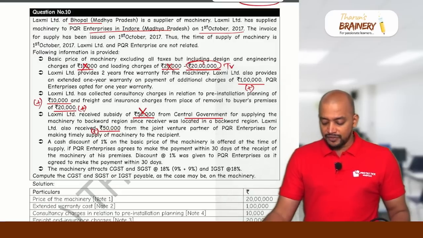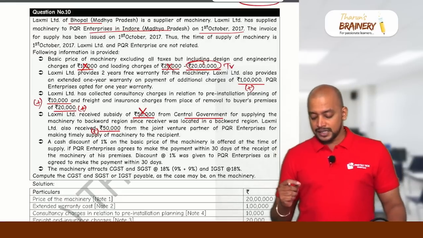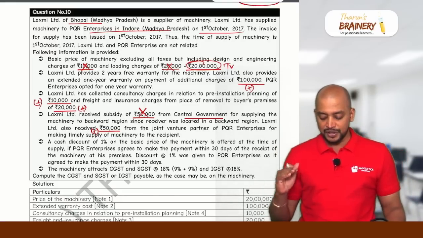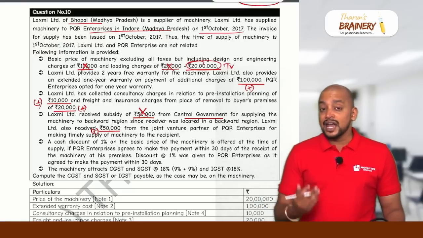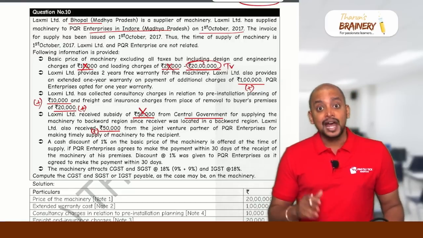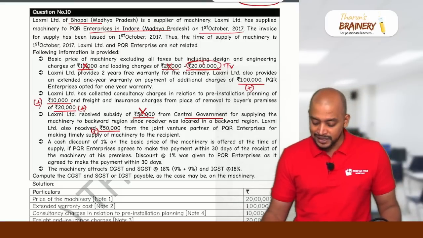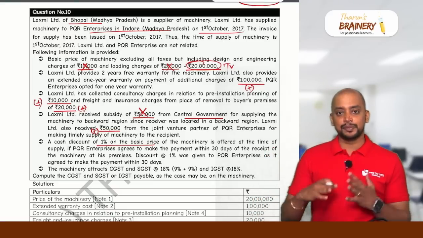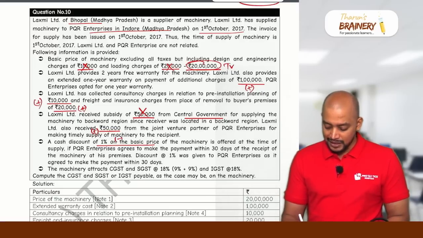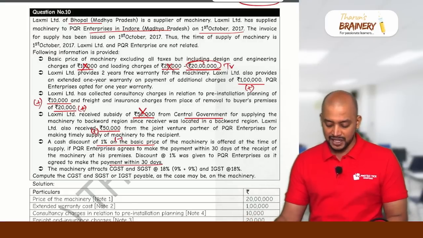A cash discount of 1% on the basic price of the machinery is offered at the time of supply if PQR Enterprises agree to make the payment within 30 days of receipt of the machinery. Usually a cash discount is given after supply, but in this case the cash discount is given before or at the time of supply, with a condition that the payment should be made within 30 days. It is a pre-supply discount and it is allowed as deduction. The discount at 1% was given to PQR Enterprises as it agreed to make the payment within 30 days. That's why we are deducting.